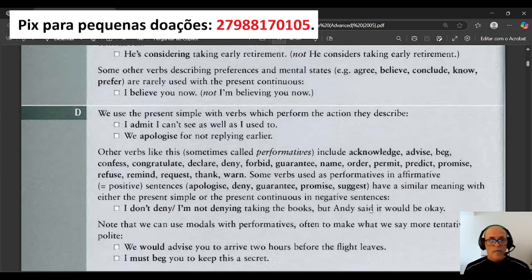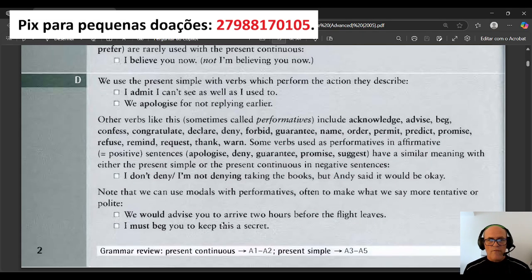Note that we can use modals with performatives, often to make what we say more tentative or polite. We would advise you to arrive 2 hours before the flight leaves. We'd advise you to arrive 2 hours before the flight leaves. I must beg you to keep this as a secret.